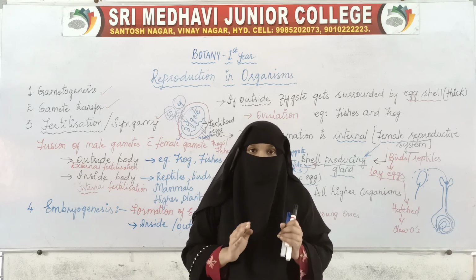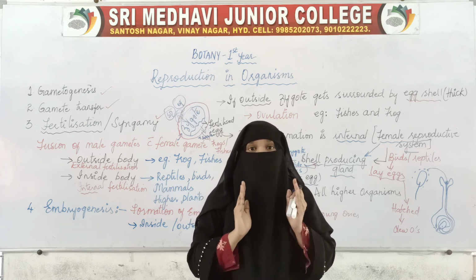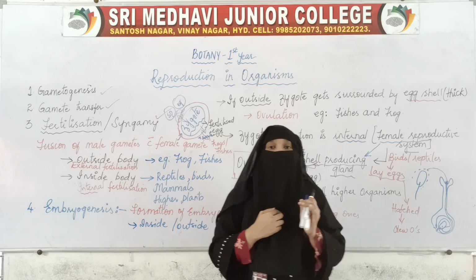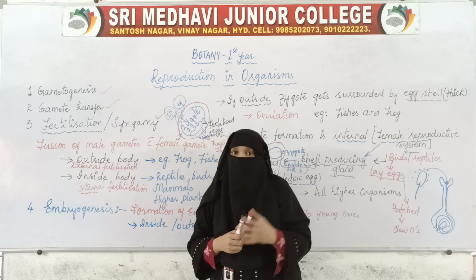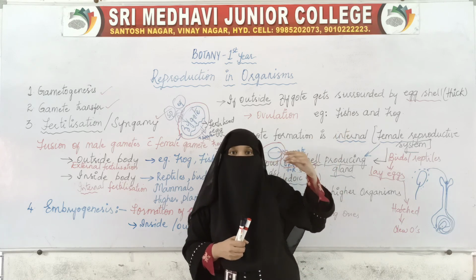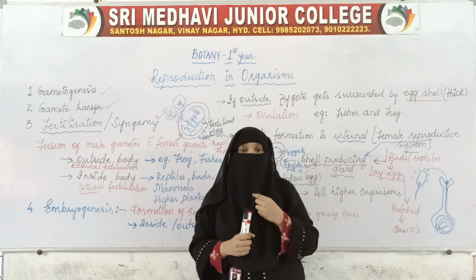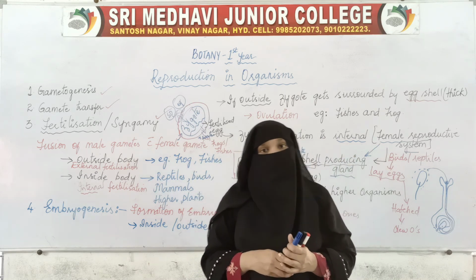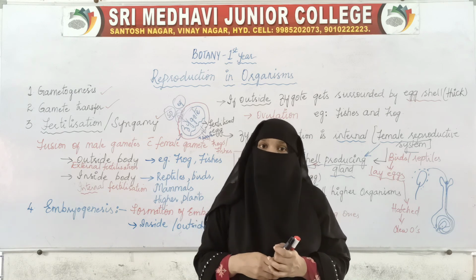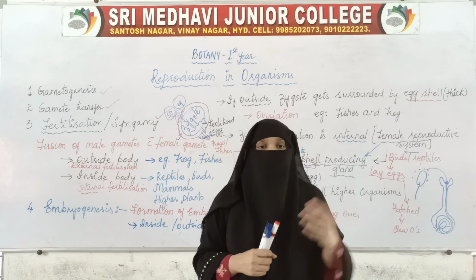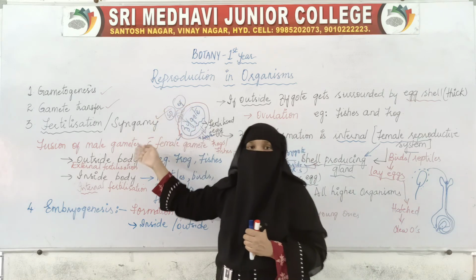How gametes will be formed, how fertilization takes place, how pollination takes place, and by what means, everything will be studied in detail in the next lesson, where we will also see what apomixis is and how it takes place.